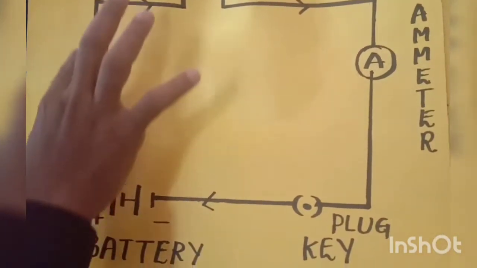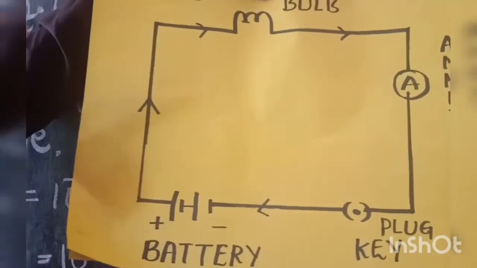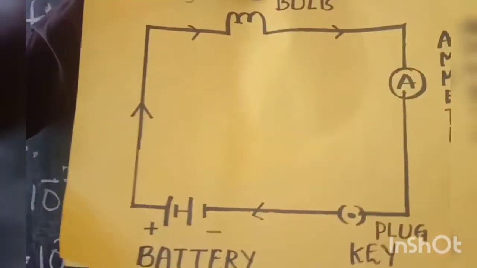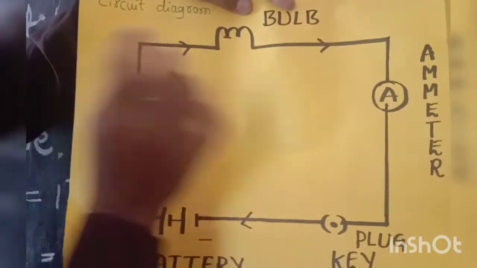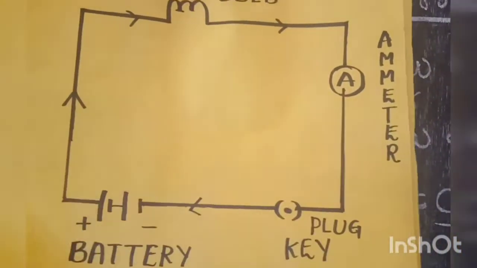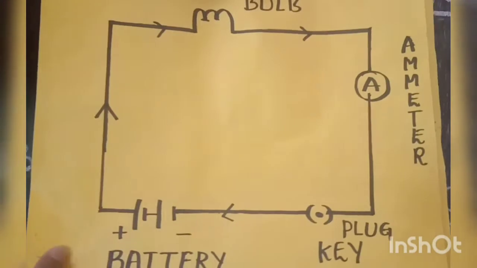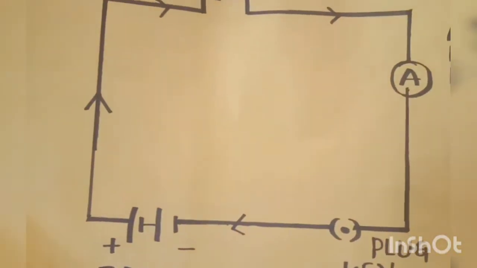Then these are the connecting wires, and this arrow mark indicates the direction of flow of current. Here I used one device, that is a bulb, and also an ammeter and plug key, as shown in the circuit. So now this is the circuit diagram. About the ammeter I want to explain later.